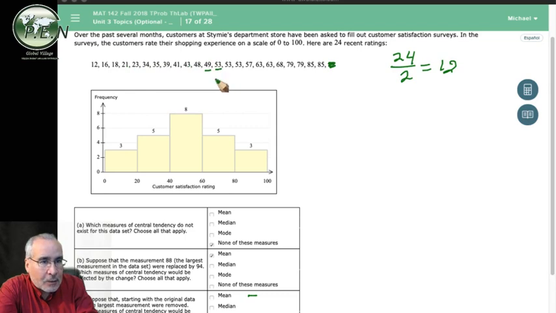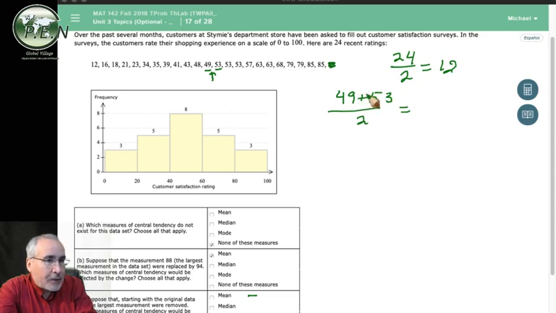So the median originally was halfway between 49 and 53. And I'm not going to calculate it because I'm going to show you what happens when we take out, well, maybe we do. So the median should have been 49 plus 53 divided by 2. Or you could see that 49 to 53 is a distance of 4.